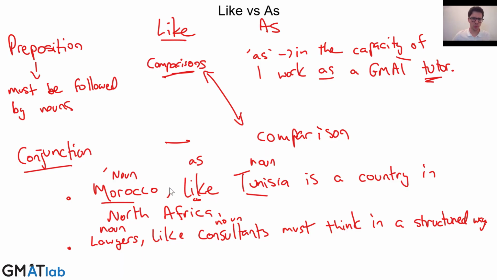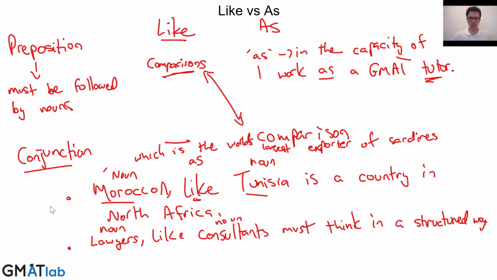So what the GMAT might do to try to confuse us here, to make this a little bit more complex, is they might put in an intervening clause, usually some kind of adjective clause. So we might get something like this. We might insert something, say, here after Morocco. We might get Morocco, which is the world's, let's say, largest exporter of sardines. There's your fact for the day. That's actually true. So we get Morocco, which is the world's largest exporter of sardines, like Tunisia, is a country